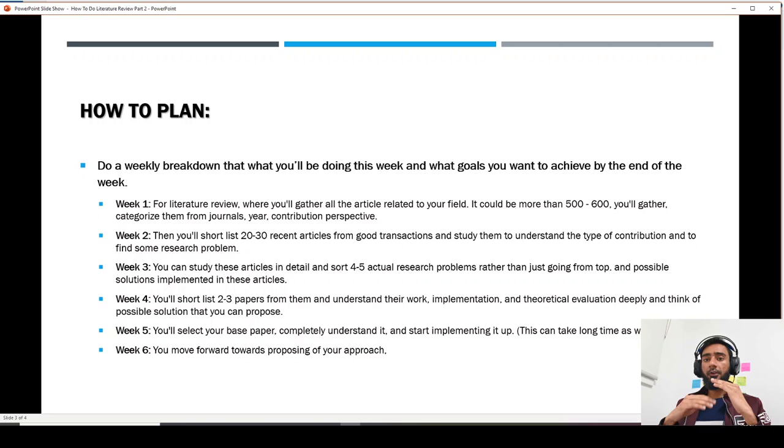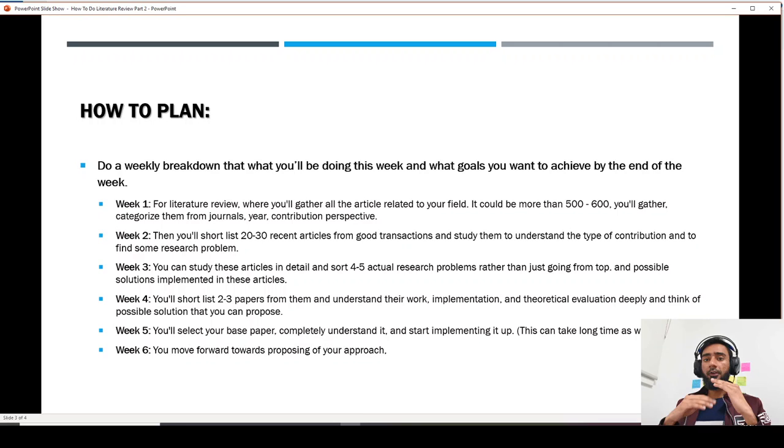Once you start understanding this paper, try to implement it. Try to use the same type of simulators, for example NS2, for example Mininet, or any other simulator rather than emulator. Try to implement the complete structure of that paper. Once you implement it and understand what exactly is happening in these papers, you can move forward towards proposing your own approach.